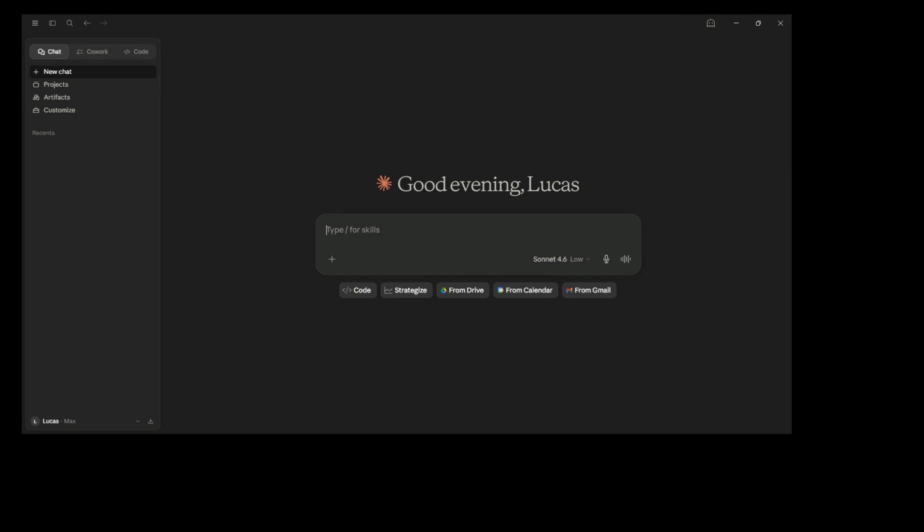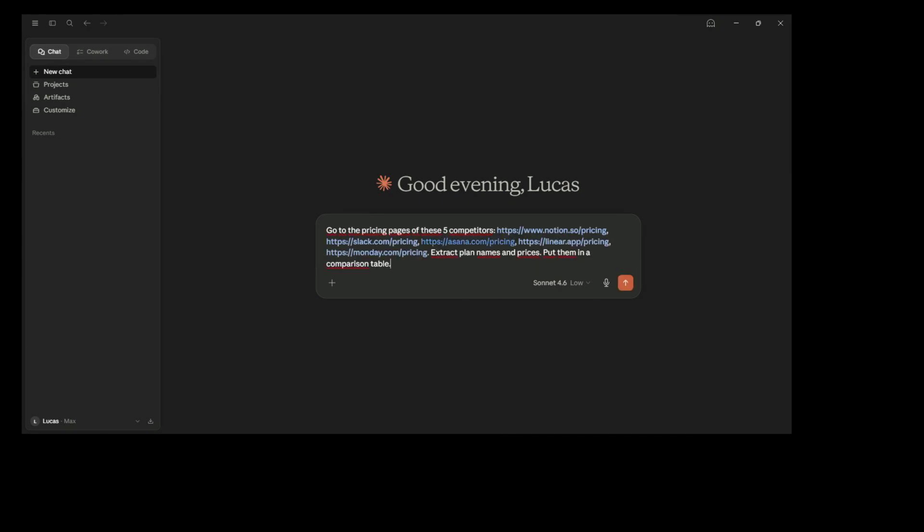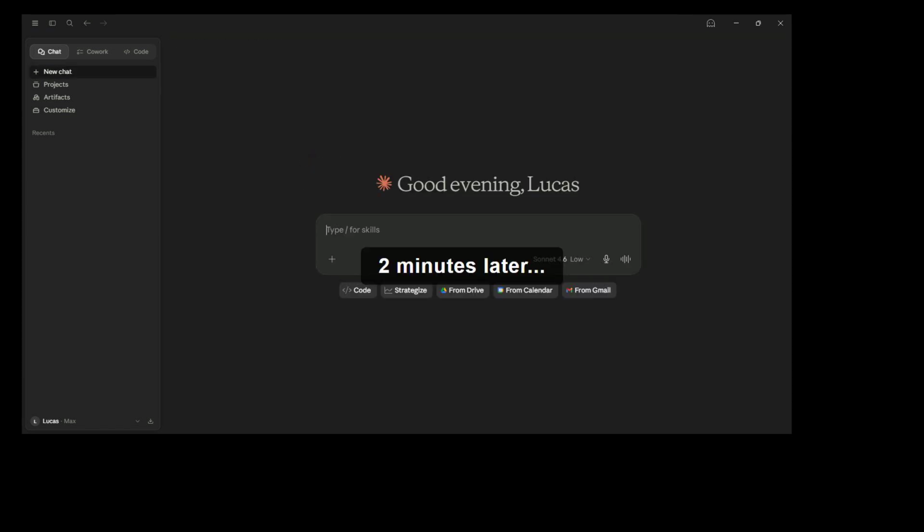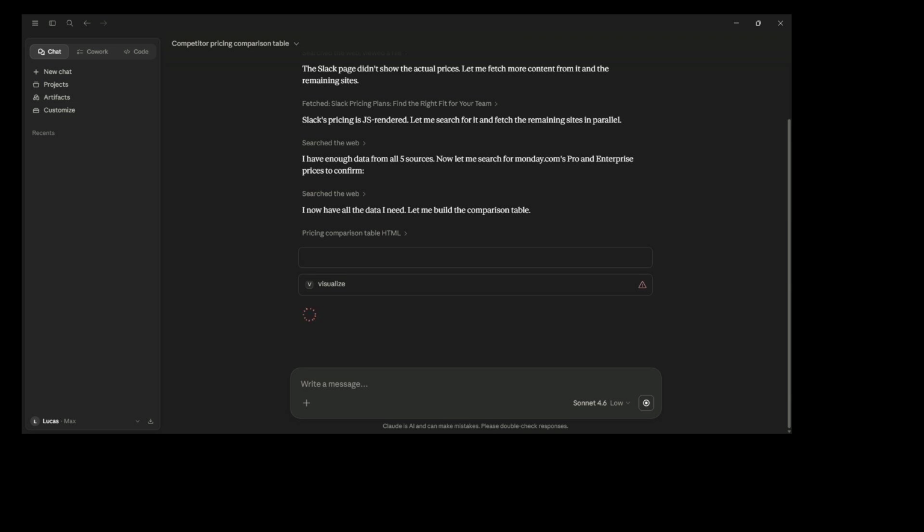Number 3, the research sprint. You're about to negotiate a contract. You want to know what competitors charge. Old workflow, open 8 tabs, read 8 pricing pages, copy numbers to a spreadsheet, write a summary. 45 minutes. New workflow, go to the pricing pages of these 5 competitors, extract plan names and prices, put them in a comparison table, mark which plan most closely matches what I offer. Claude navigates each site, reads the content, structures the output.